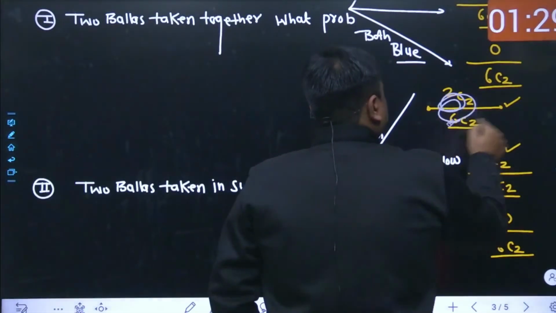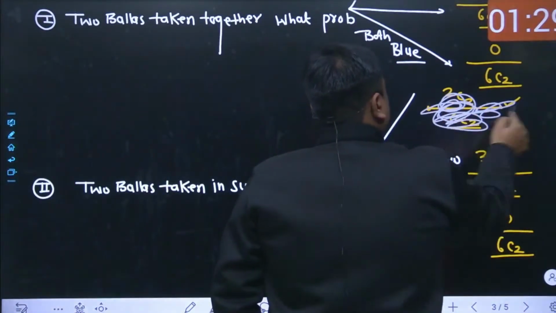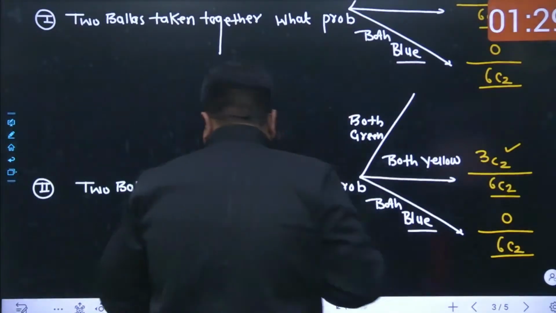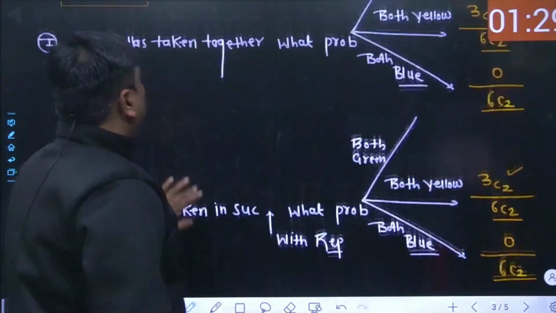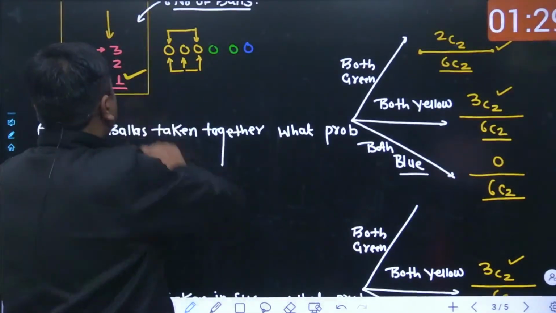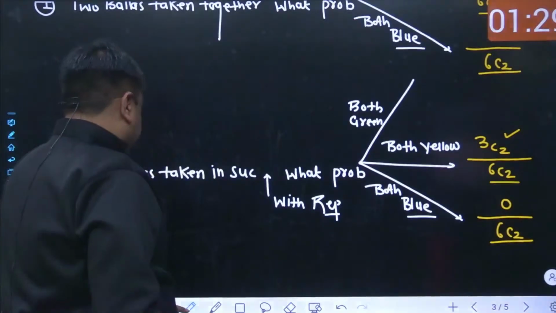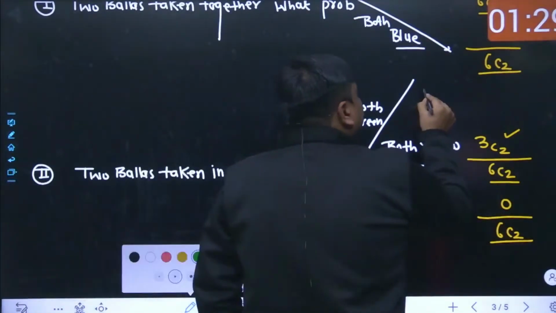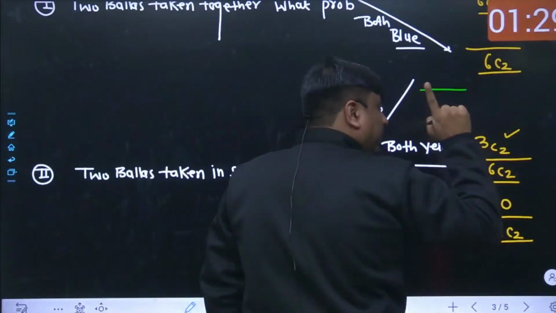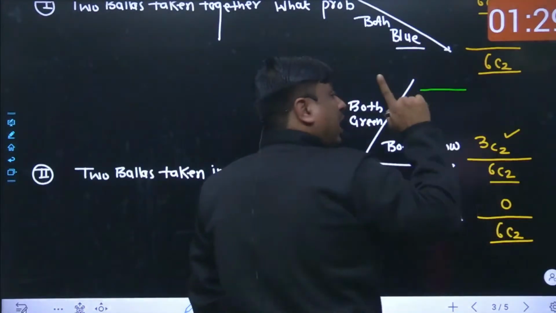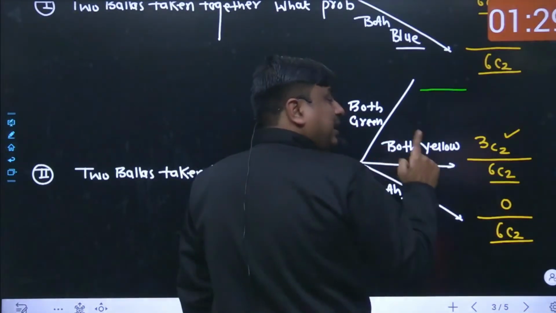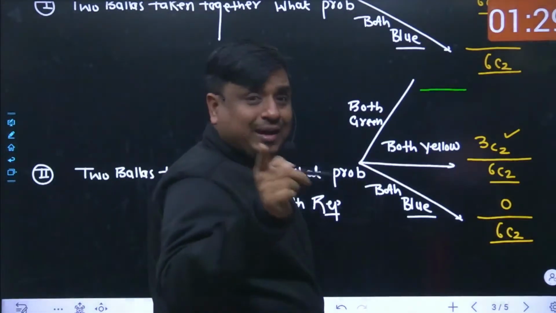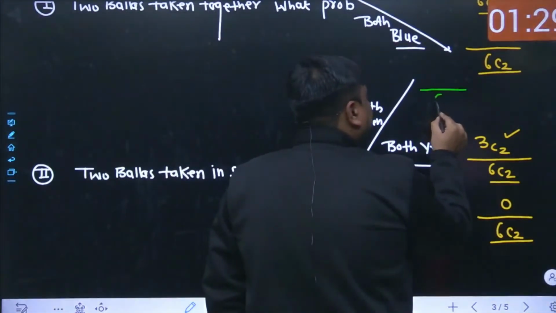So let me rub this out. At the very beginning you had a total of 6 balls. Among them, how many green balls did you have? Obviously 2. How many different ways could one ball be selected out of 6 balls? That must be 6C1. Keep in mind that nC1 stands for n only, and that is why I am simply writing this as 6.